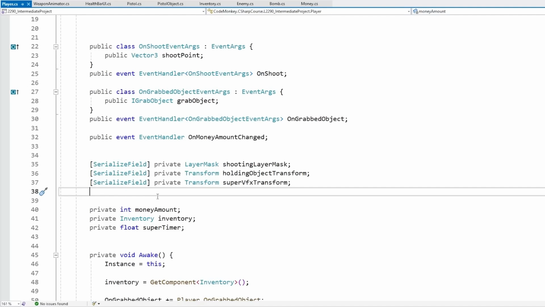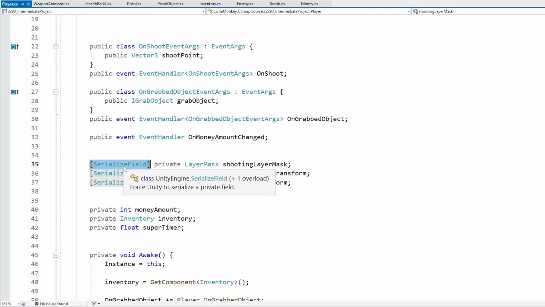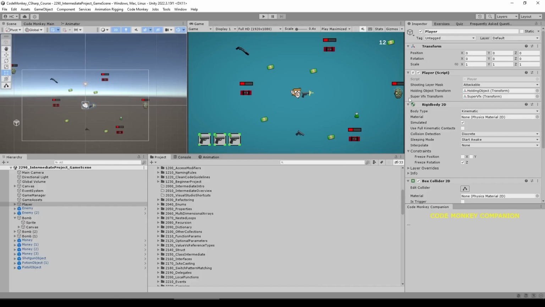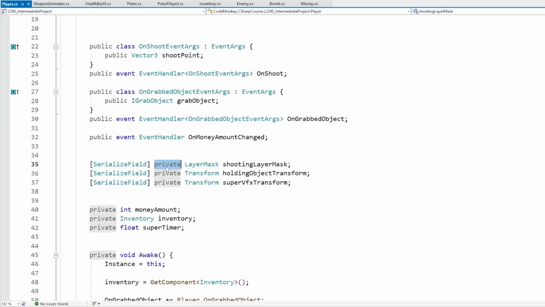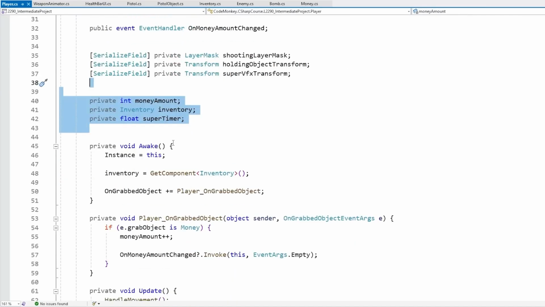Then we've got a bunch of fields. And by the way, the serialized field here, this syntax is actually an attribute. This is something that I cover in detail in a lecture in the advanced section. This specific attribute is another Unity specific thing. It is just so I can expose these fields over here on the Unity inspector without having to make these fields public. If I were to just make them private without this attribute, then it would not show up in the editor. So in order to keep the code clean and keep the fields private, they need to be marked as serialized field. Okay, then we have a bunch more fields.